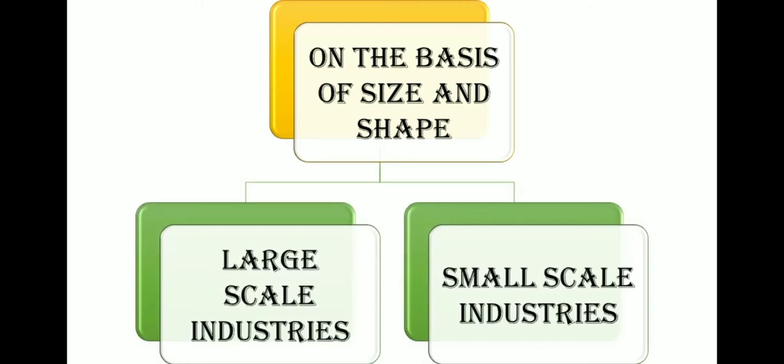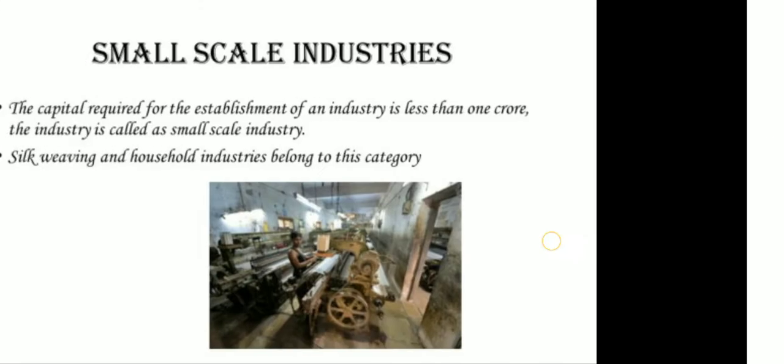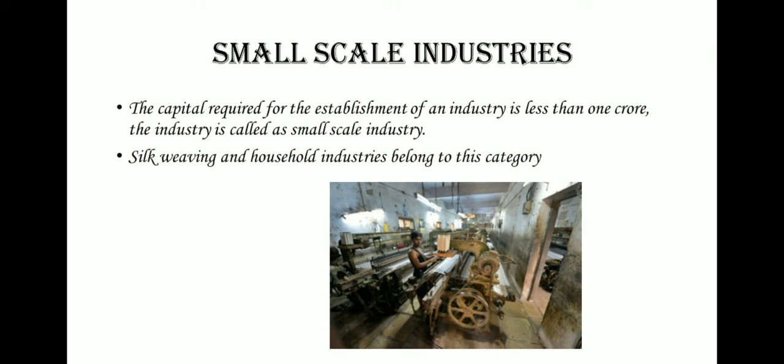Next basis is size and capital. Under this heading, we have two: large scale industries and small scale industries. What are large scale industries? If the capital required for the establishment of an industry is more than 1 crore, the industry is called a large scale industry. For example, iron and steel, oil refineries, cement and textile industries are the best examples of large scale industries. Then small scale industries: if the capital required for the establishment of an industry is less than 1 crore, the industry is called a small scale industry.